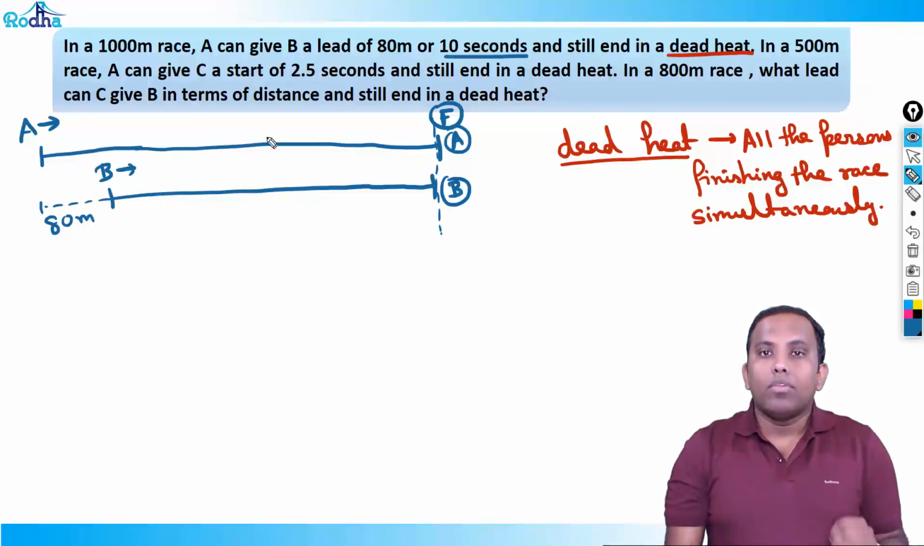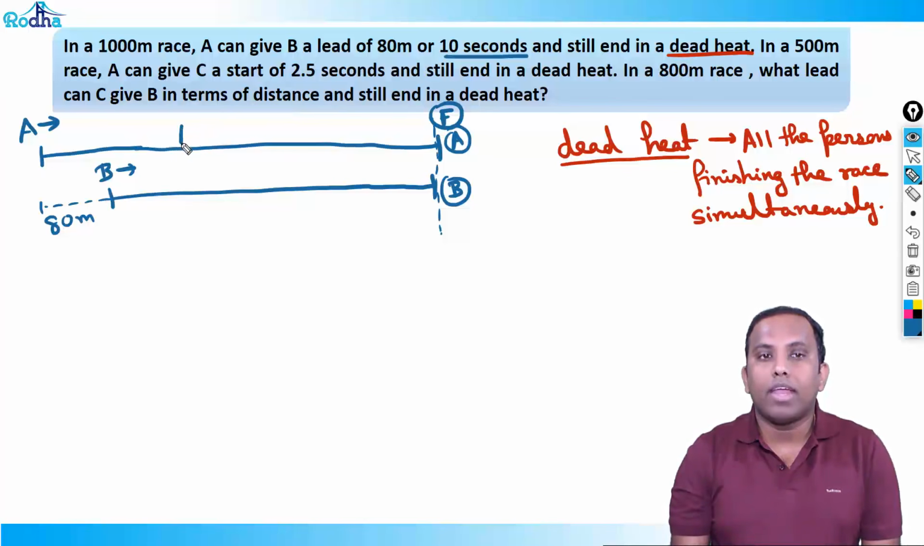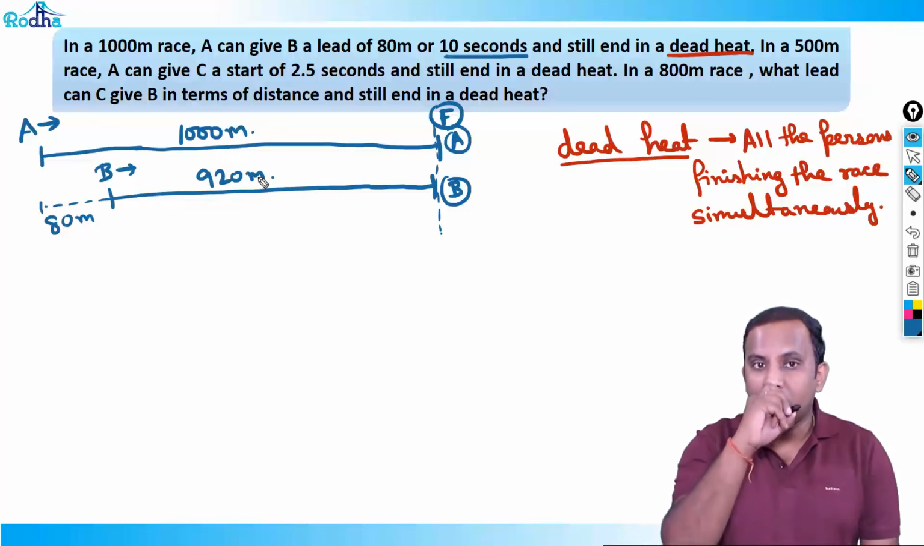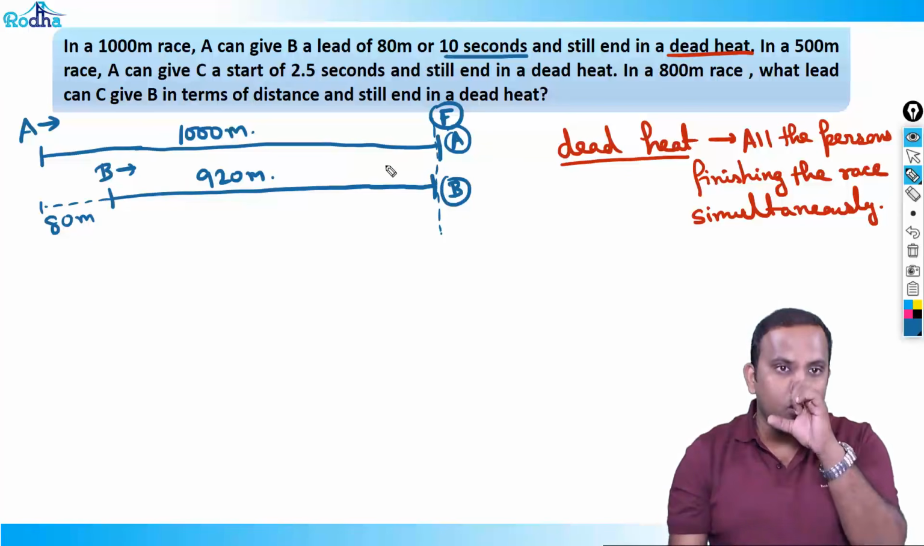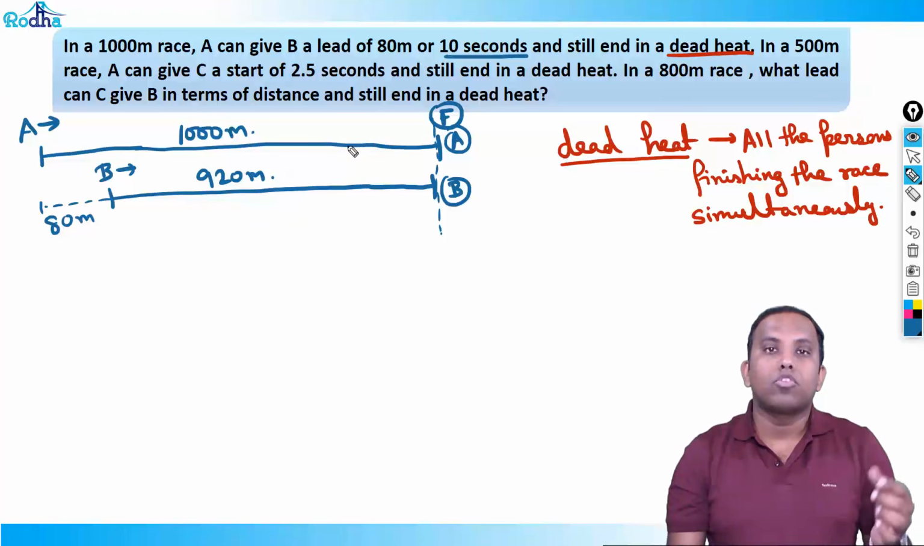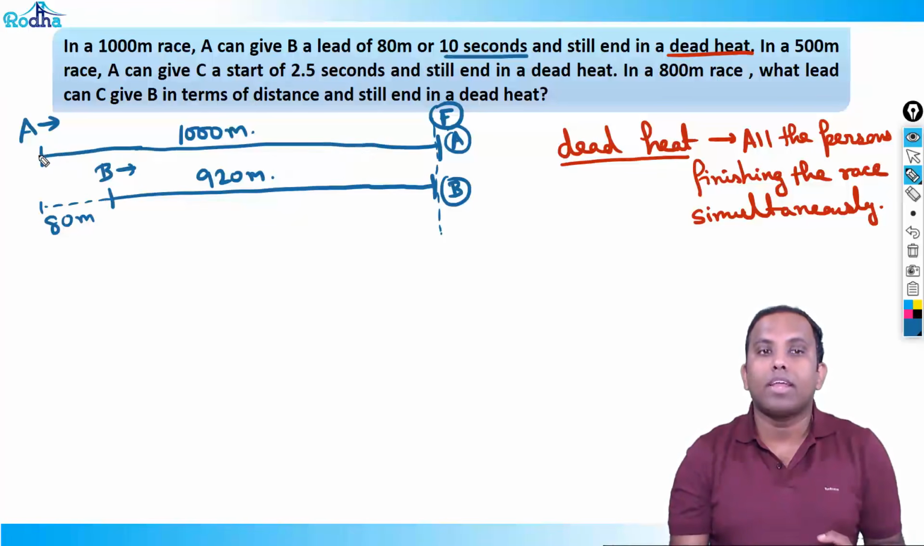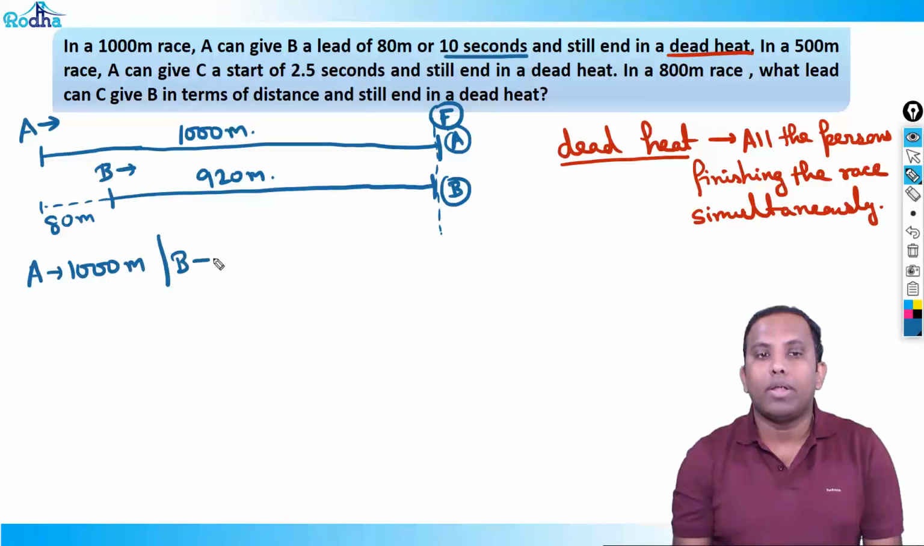So I know the capacity of A and B here. Suppose in the same time when A can run 1000 meters, B can only run 920 meters, because after giving 80 meters start to B, both reach the finishing line at the same time. Let's say that in T seconds, A could run 1000 meters, whereas in T seconds B could run 920 meters. So whenever A runs 1000 meters, in the same time B can run 920 meters.